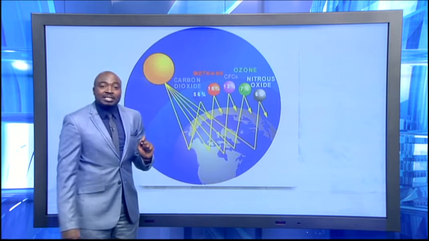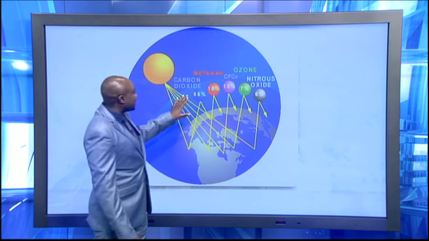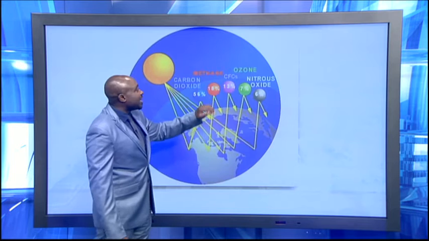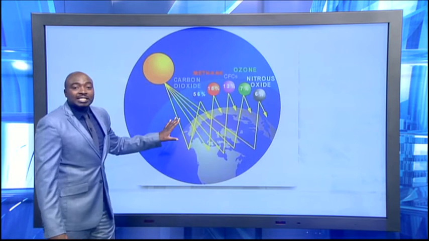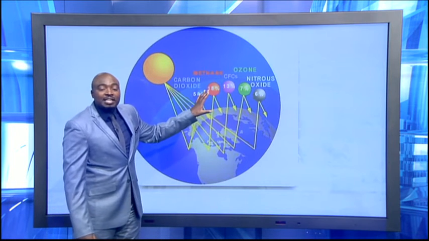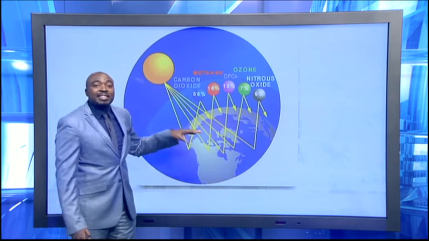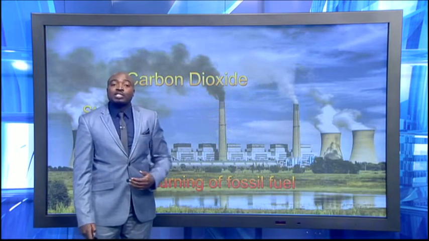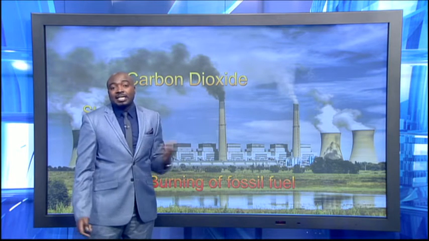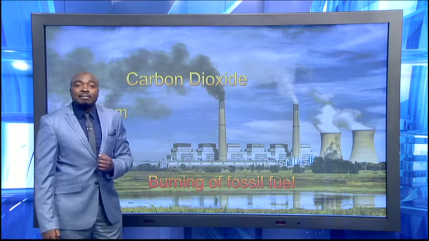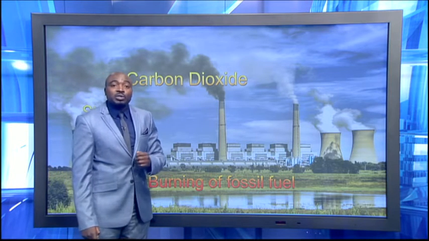What happens is that when the sun shines, we get solar radiation from the sun, and we have carbon dioxide, methane, CFCs, ozone, and nitrous oxide. All those gases trap the solar radiation leaving the surface of the Earth into space, and then bring it back to the surface of the Earth. As a result, the Earth remains warm and temperatures of the surface of the Earth continue to rise. And then we say that we are having climate change because the temperatures that we are recording currently are quite a bit higher than what we used to get.